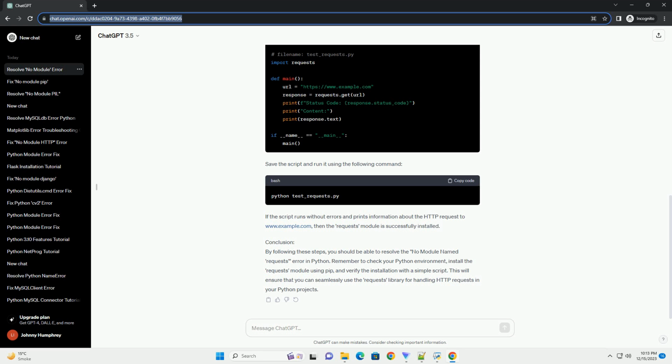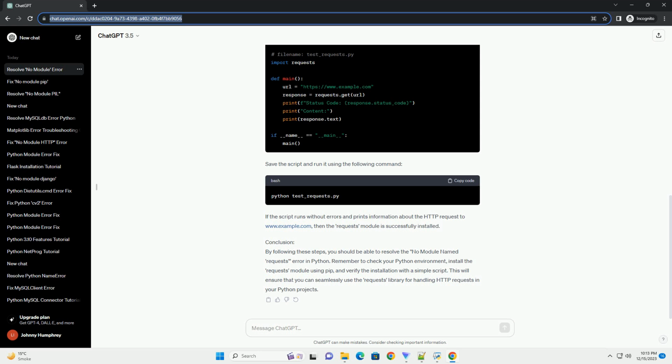Step 2. Installing the requests module. You can install the requests module using the pip command, which is the package installer for Python. Open your command prompt or terminal and type the following command. This command will download and install the requests module from the Python package index, PyPI. After the installation is complete, you should be able to use the requests module in your Python scripts.